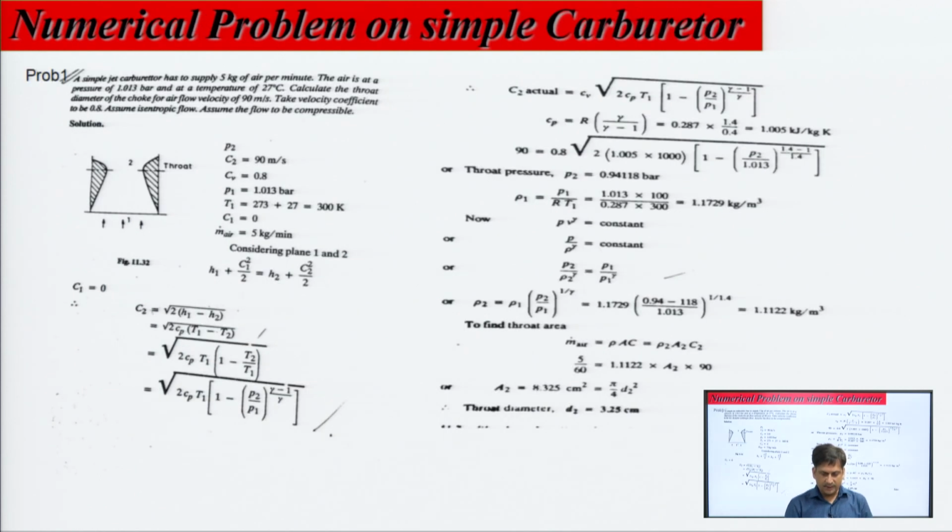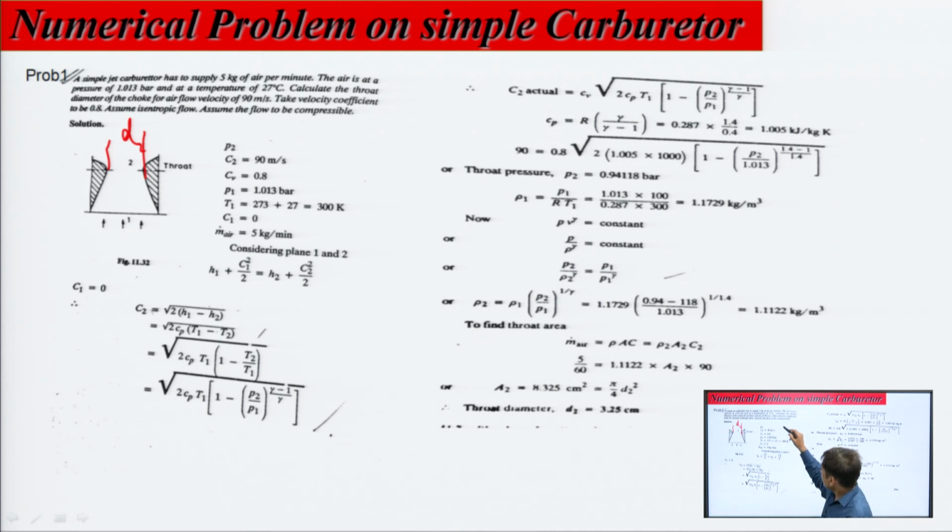Now, we will take a numerical problem. A simple carburetor has to supply 5 kg of air per minute. The pressure is given, and the initial temperature is given. Calculate the throat diameter; we have to evaluate this diameter, let it be small d2. Take the velocity coefficient as 0.8, assuming isentropic flow, and assume the flow to be compressible. So, we will solve this with the help of the earlier equation we have derived for exact analysis.